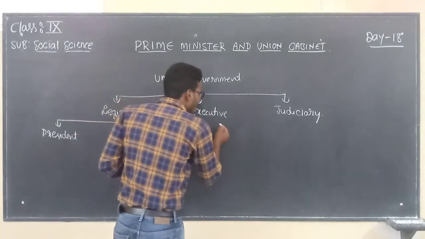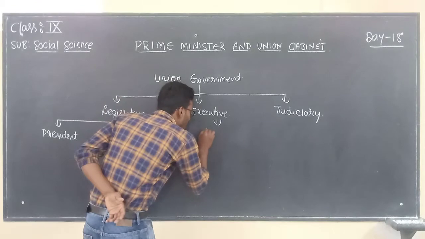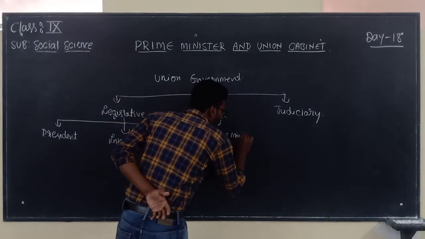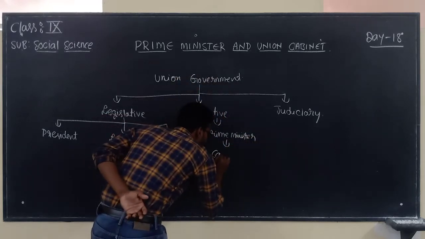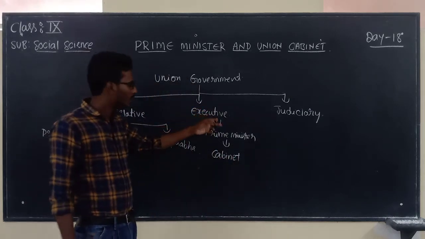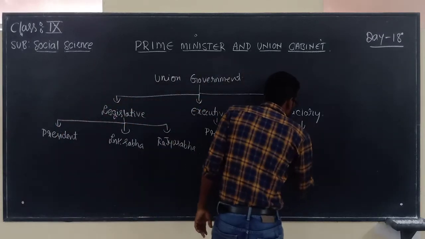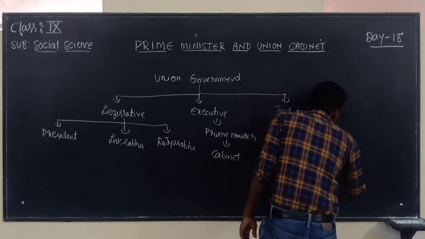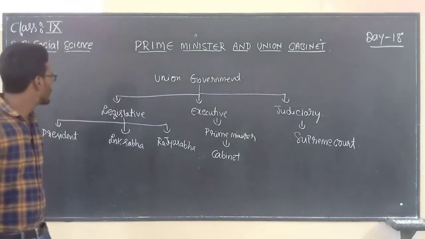So now what executive will be comprises? Executive majorly comprises with Prime Minister. Prime Minister under there is a cabinet. Executive comprises with the Prime Minister and his cabinet. Judiciary already we know, right? That is Supreme Court. Supreme Court in the central, High Court in the state. So this is the major structure of the lesson, Union Government.